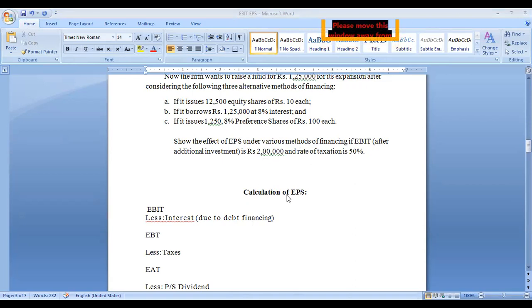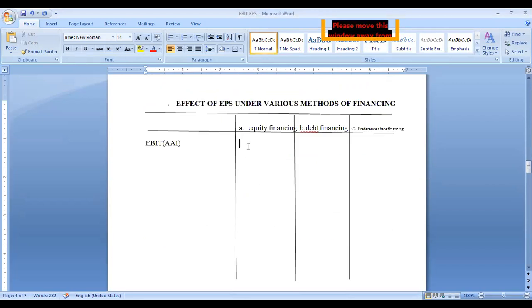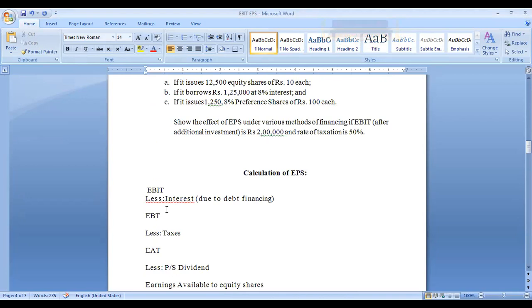Same 2 lakhs in this case also. Here also in the third alternative, 2 lakhs is given. Now from this, we have to deduct interest.